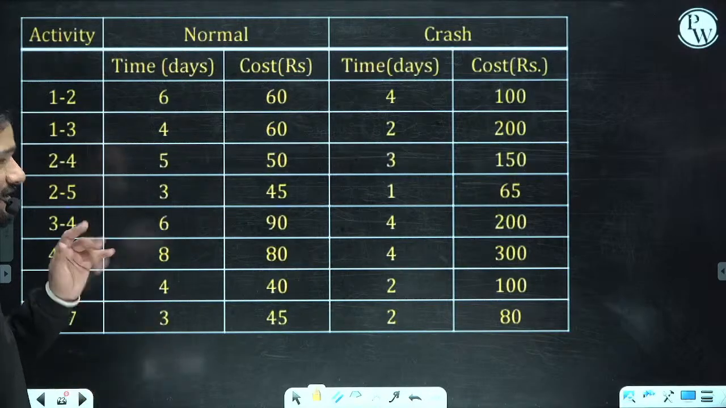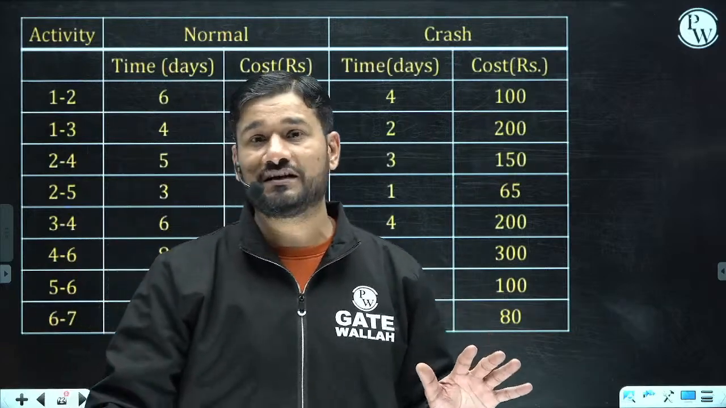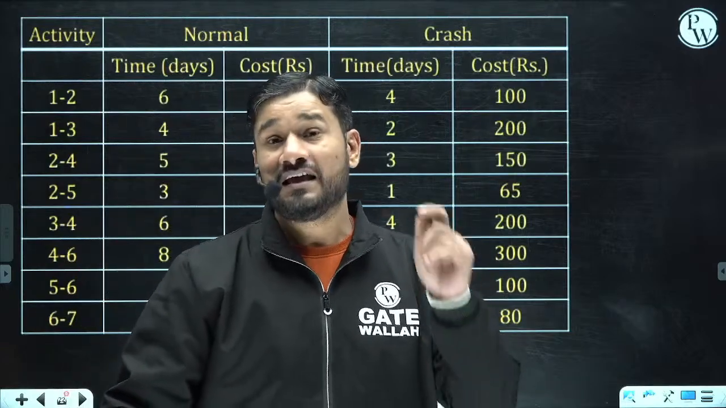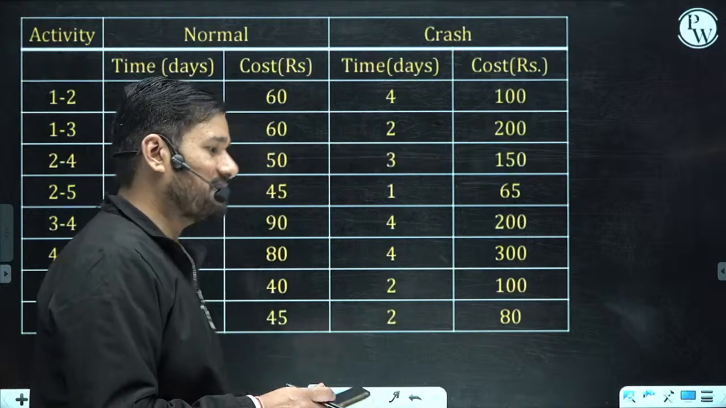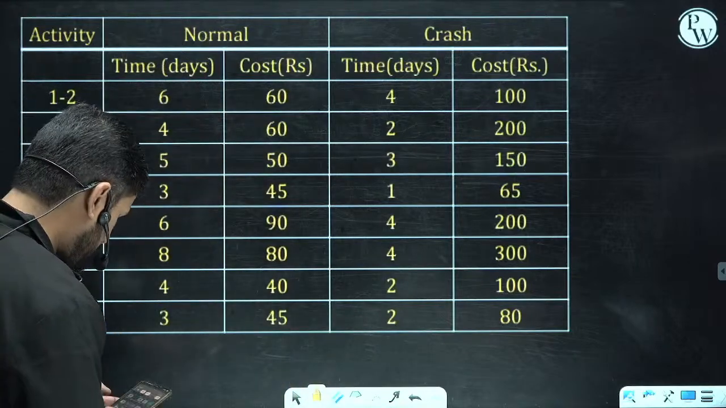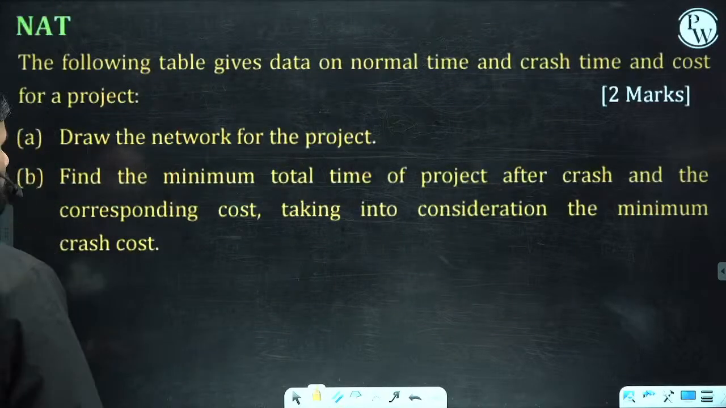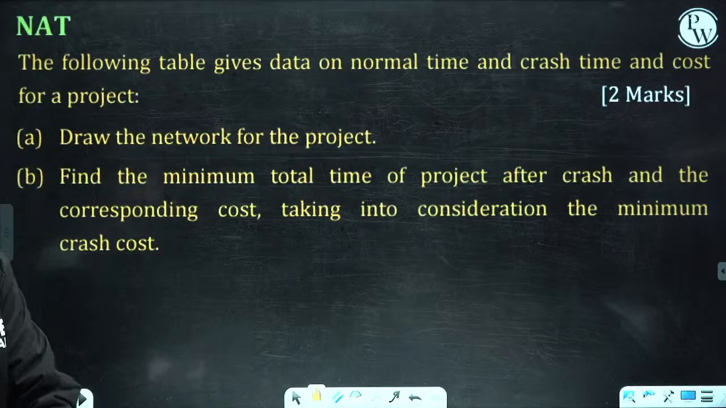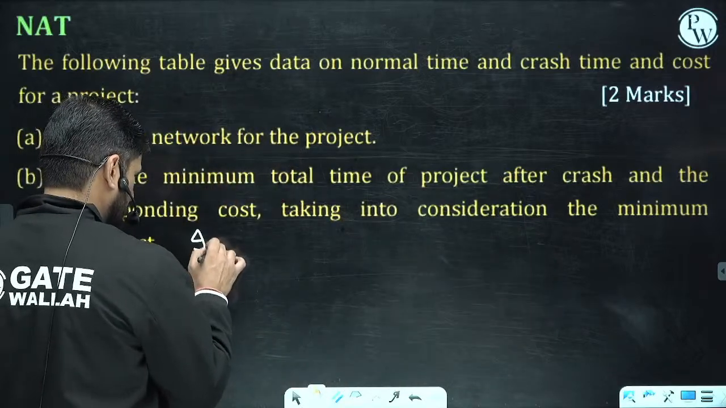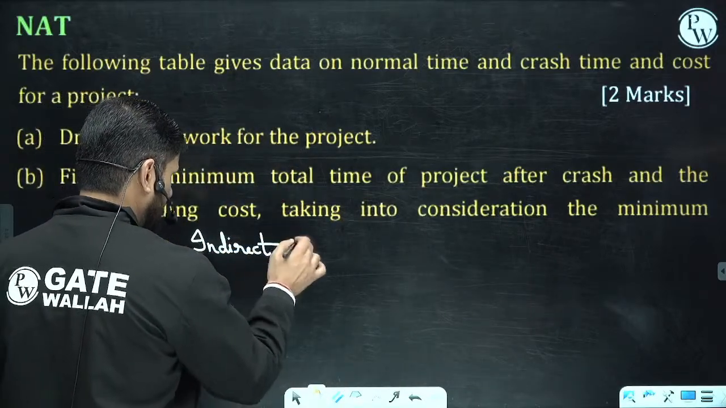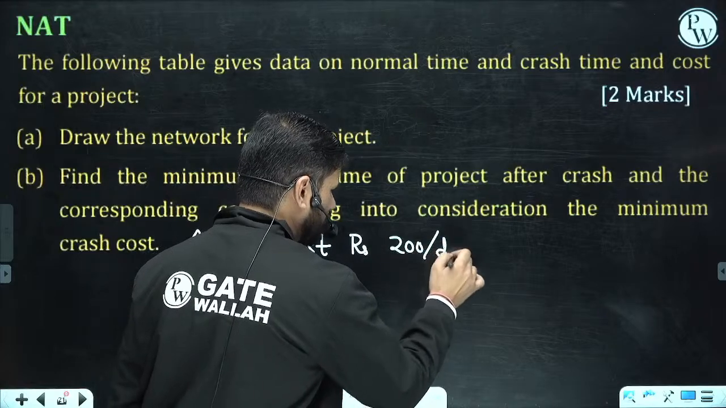So here is the data. You also draw the chart. No need to see my solution. Let us check who is going to solve first, and if you solve first, definitely I will be more happy. So you also work on this data. Any indirect cost given? I am giving you one indirect cost. Suppose indirect cost is rupees 200 per day.